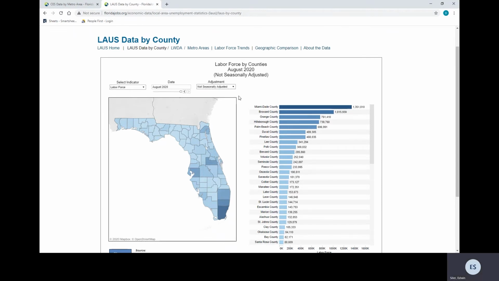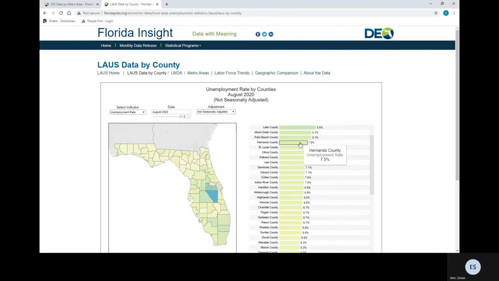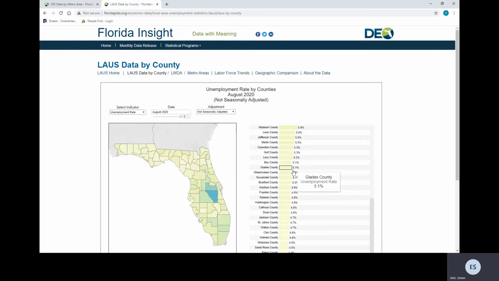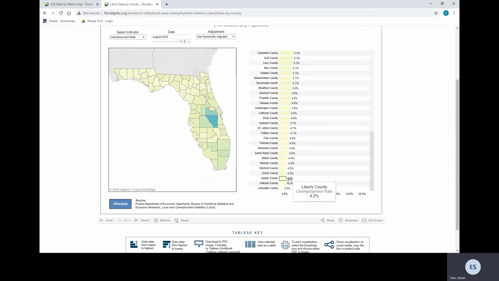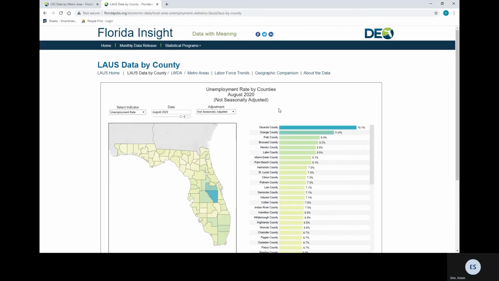So for example, let's change this to unemployment rate. And by changing that to unemployment rate for the select indicator, it shows that Osceola for the month of August, unemployment rate was 15.1%, leading the state of Florida. And you can go down the graph and see who had the lowest unemployment rate out of all the counties we have here.